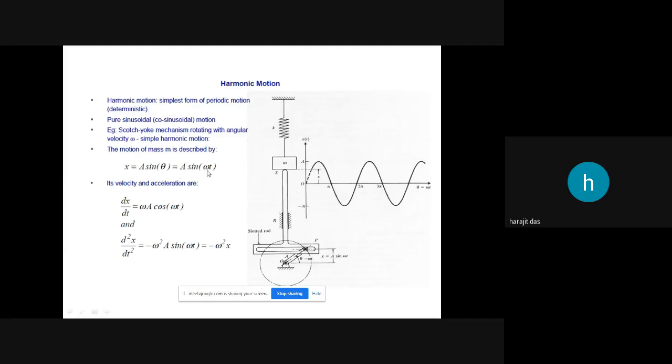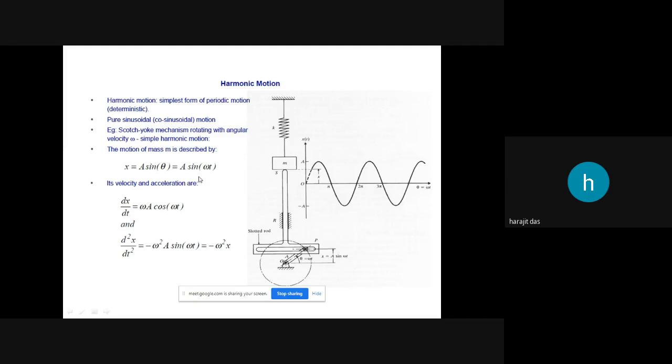So x equals a sine omega t. Here you can find the value of displacement at any time t, because the displacement is a function of time, by putting the value of t and the constant angular velocity.